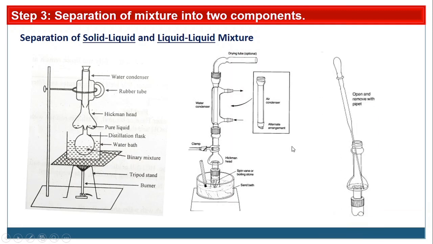From this Hickman head, if a sufficient amount of volatile component is accumulated, then by using a dropper we have to remove these liquids. The remaining part, the non-volatile part, either solid or liquid, remains over here, and this is the volatile component. So in this way we can separate solid-liquid and liquid mixtures.